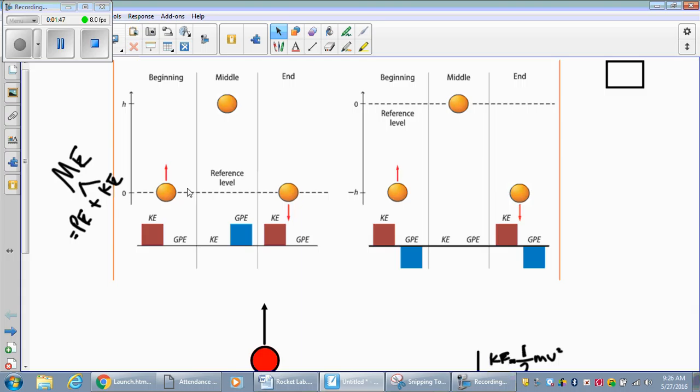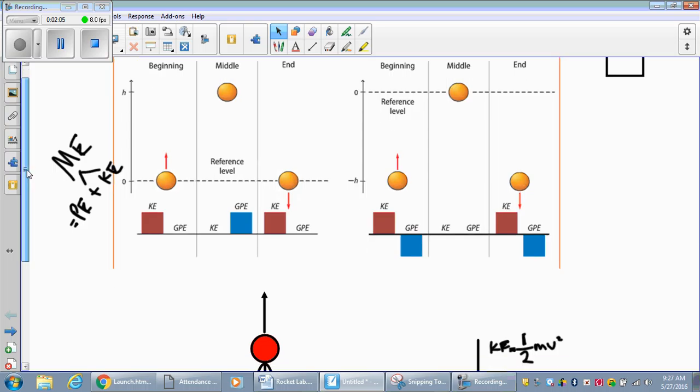Okay, so anyways, let's look here. It goes up, becomes gravitational potential energy, and as it falls back down, it's decreasing. But at every single instant, notice that these bars never get higher if you were to add them up, right? So any intermediate position here would never be able to add up to the height of the original kinetic energy. So this has some pretty important ramifications when we start doing mathematics.